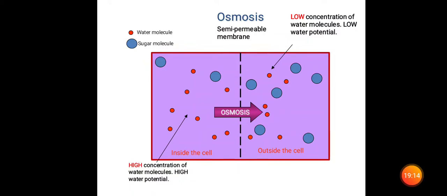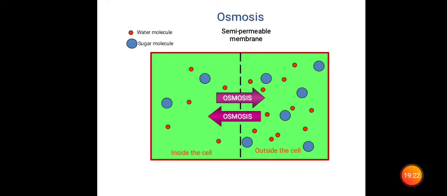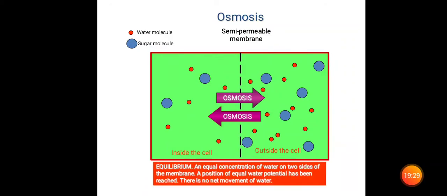Now, a high concentration of water molecules means high water potential, and a low concentration of water molecules means low water potential. You can see osmosis takes place between the two regions. And once inside the cell and outside the cell reach equilibrium, there is an equal concentration of water on the two sides of the membrane. A position of equal water potential has been reached.